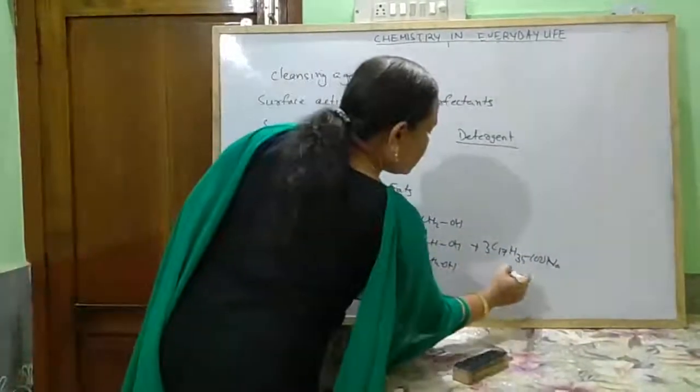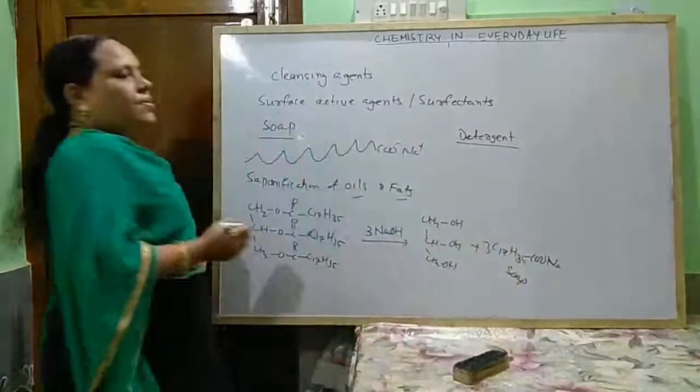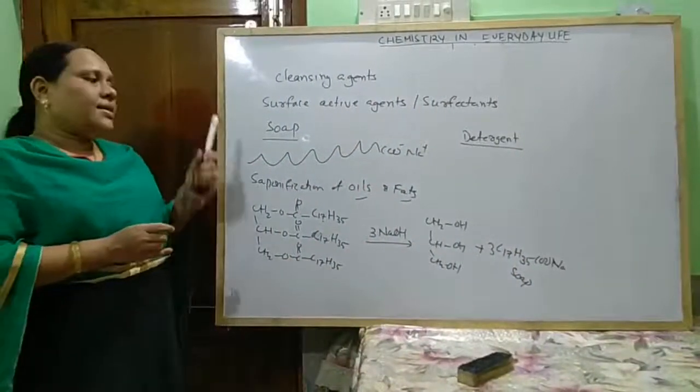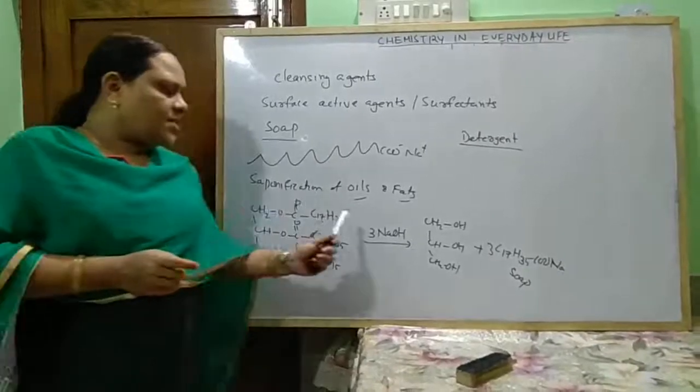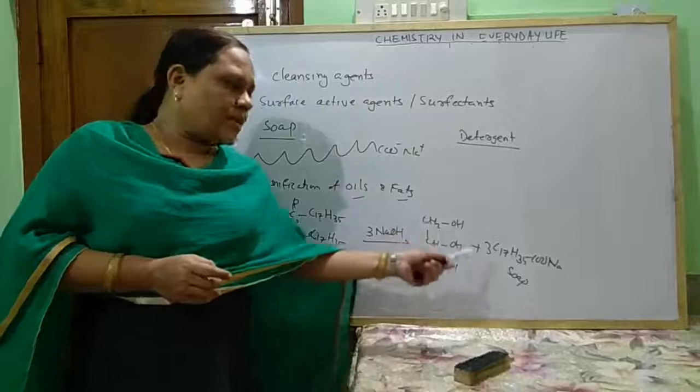So this is soap. Okay. So these soaps are of different types. Hydrolysis generally takes place by sodium hydroxide.